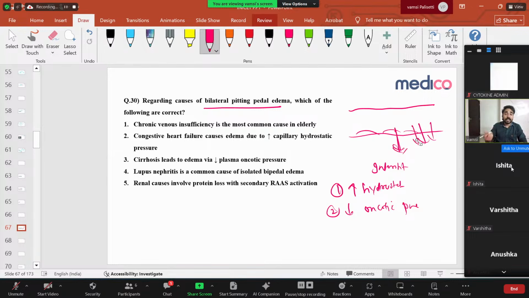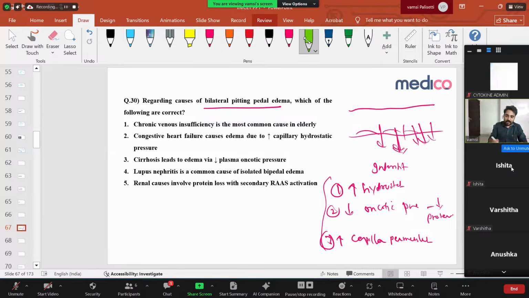Whenever there is decreased oncotic pressure, fluid moves from low to high osmolarity, into the interstitium. When will oncotic pressure be decreased? Whenever there is decreased protein. When protein content is decreased, osmolarity decreases and oncotic pressure decreases. And third is increased capillary permeability. If there is any capillary damage, then fluid will leak from the blood vessel to the interstitium. So these are the only three mechanisms which can cause edema: increased hydrostatic pressure, decreased oncotic pressure, or increased capillary permeability. Now, based on these causes, different things are being asked. Let us see the options.